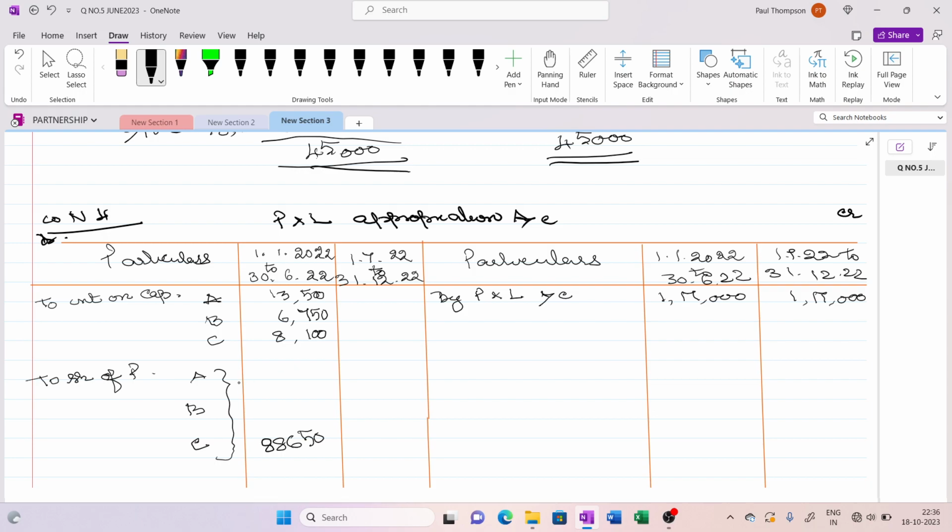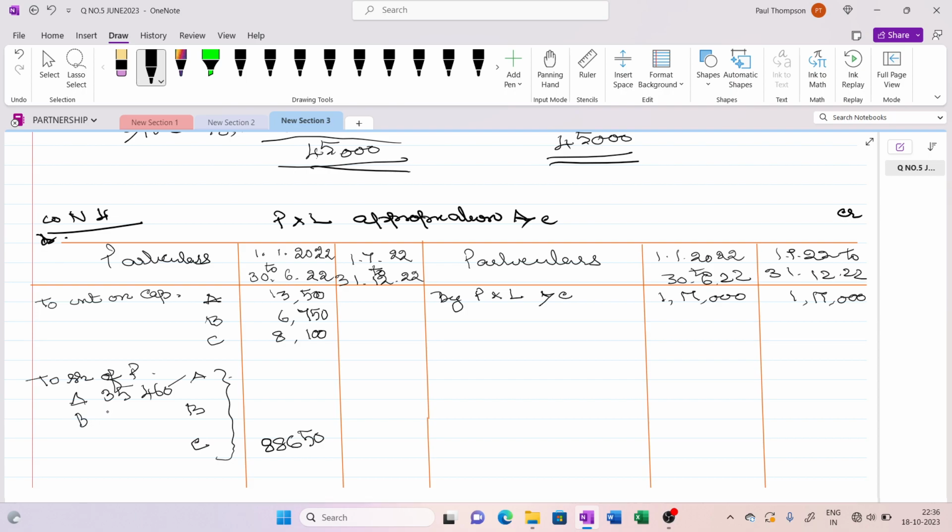So A will be getting, I'll write here because I don't have space here. So I'm writing here. So you have to write in the inner column, please. So A will be getting 35,460, that is 4 by 10 of 88,650.